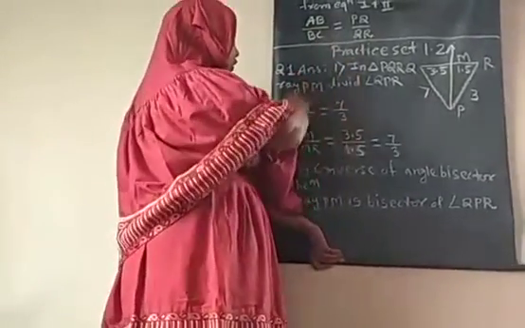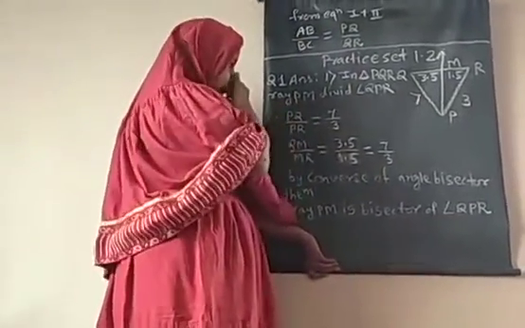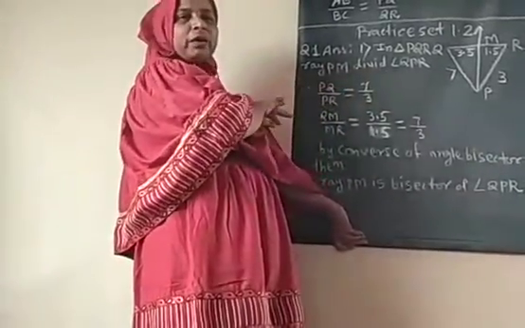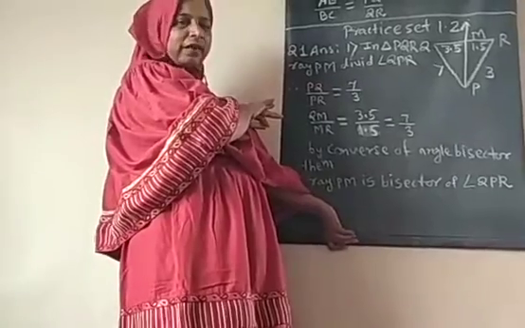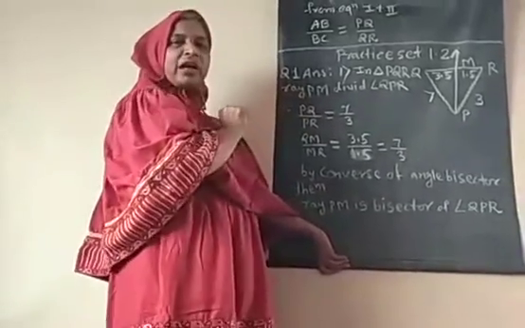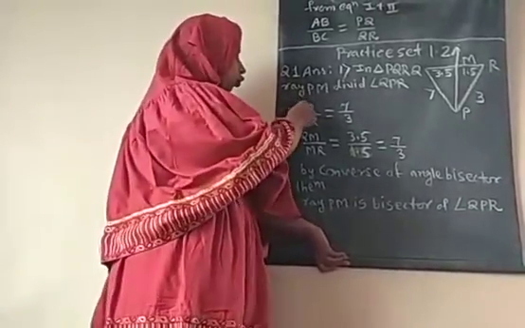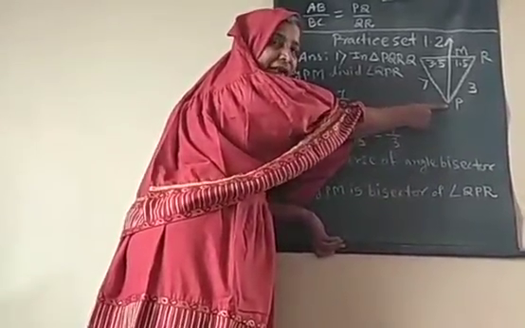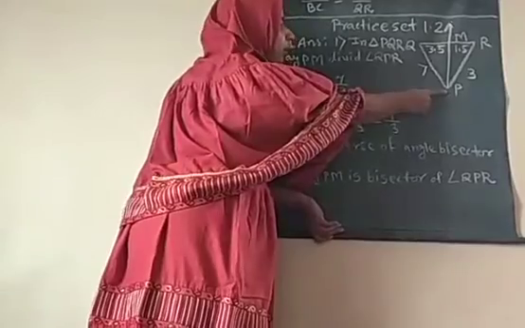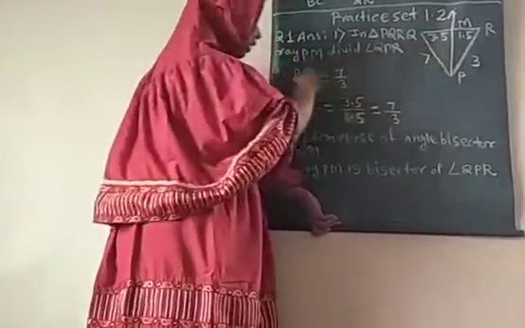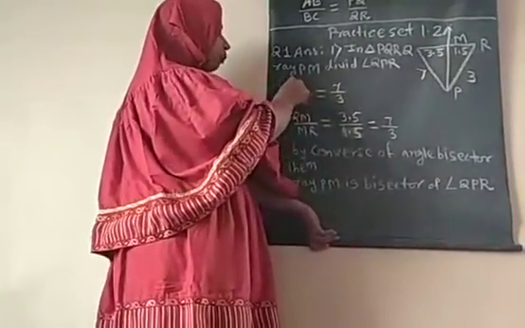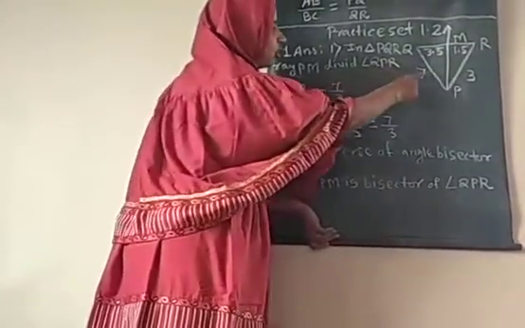According to the converse of the angle bisector theorem, first we check whether the ratios are equal. Angle P is divided, so for vertex P, sides PQ and PR are the corresponding sides. Therefore the ratio PQ upon PR is equal to 7 upon 3.